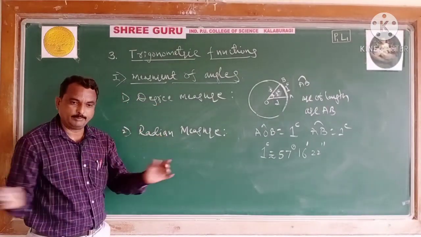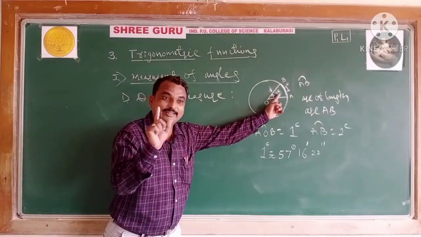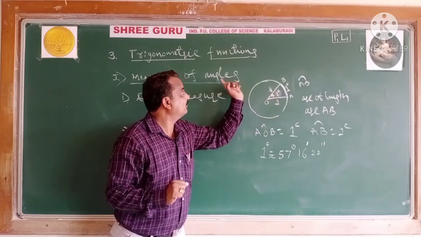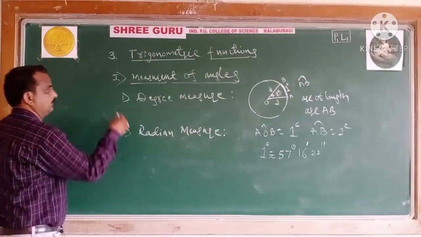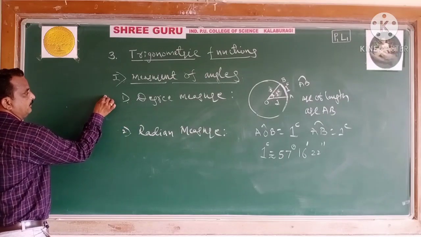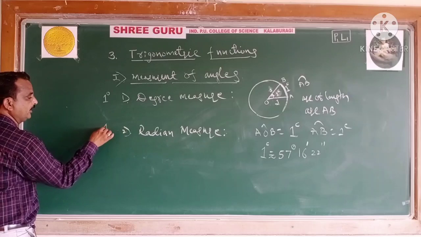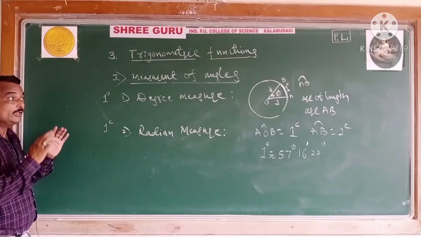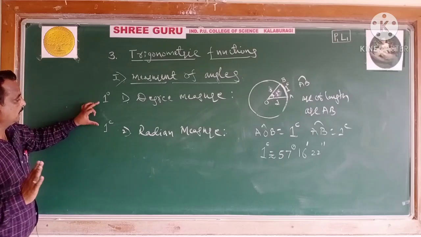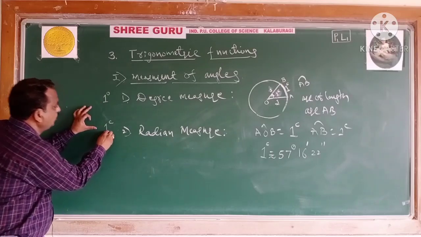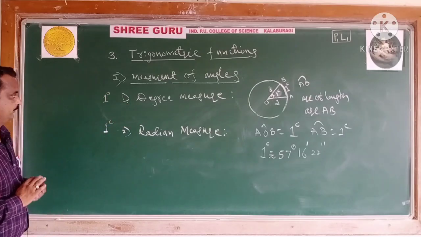The measuring of an angle is in terms of degree, and another one is in terms of radian. These are the measurements of an angle. Remember, these are the two measurements we have to study in this first PUC syllabus.